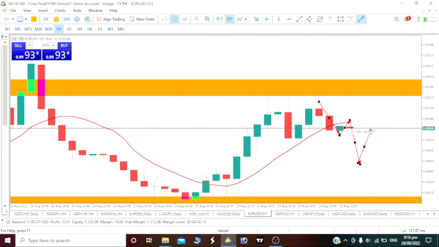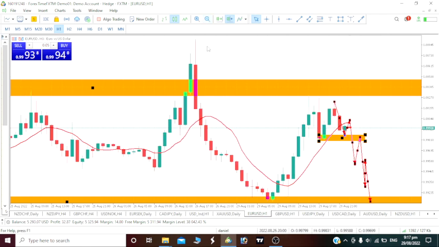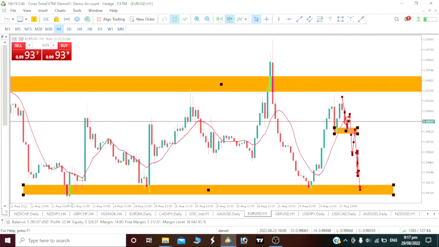Possibly we get a correction to this level here, because this is actually a key level we should be seeing. This level here is actually a weak low. So if our price can actually break below it, then we'll see our price come to test the area. Then we'll actually see another drop again, then a test of this area, then a drop again, which will take out these lows. And if our price breaks below the weak low we've just talked about, possibly this low here, then we are now on a bearish move.